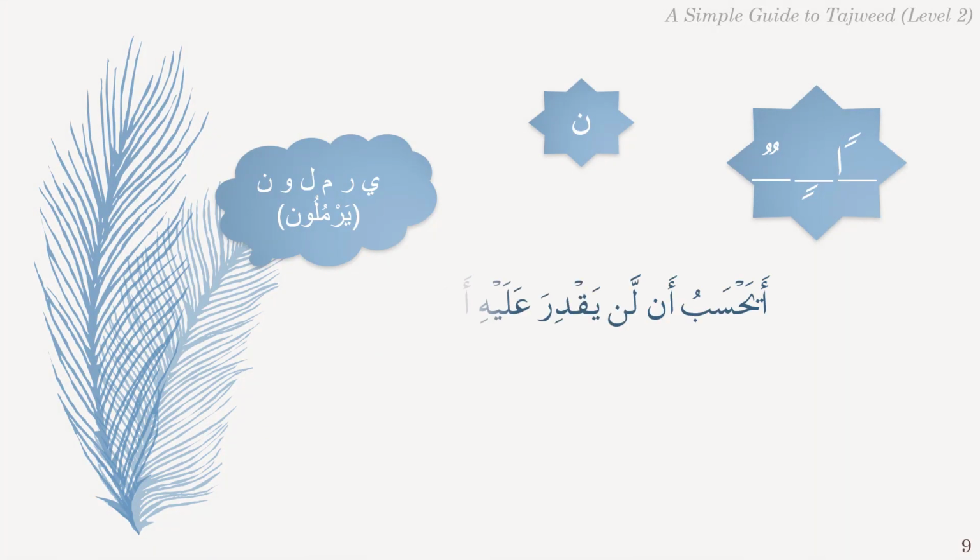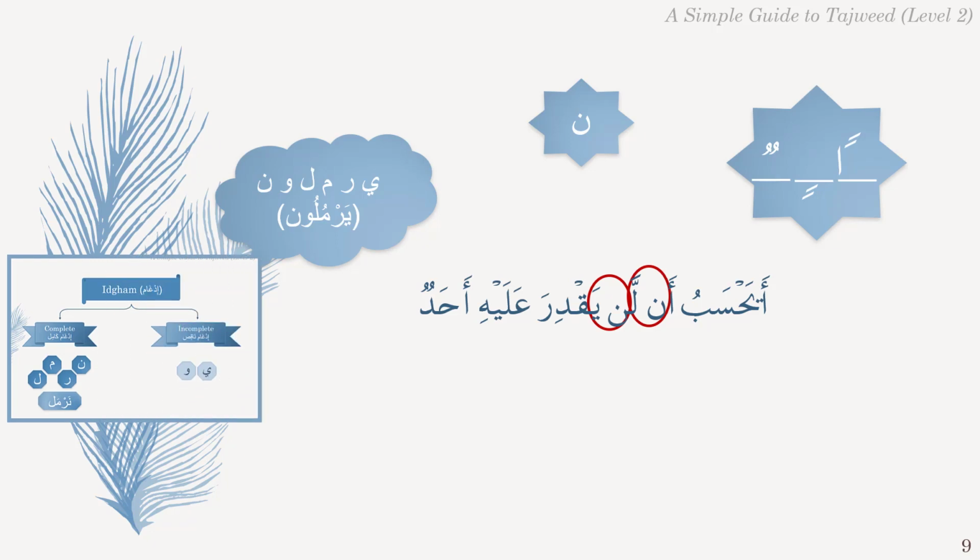In the first example, we find Noon Saakinah without the Sukoon sign, followed by letter Laam, and another Noon Saakinah followed by letter Ya. Letters Lam and Ya are from the letters of Yarmulun, so both will be pronounced applying the rule of Idgham. Letter Lam is from the letters of Narmal, so in this case Idgham is complete, and the presence of Shadda on the Lam confirms this. This means that both parts of the Noon Saakinah have merged into the Lam, so we will not hear Noon or Ghunnah after merging.